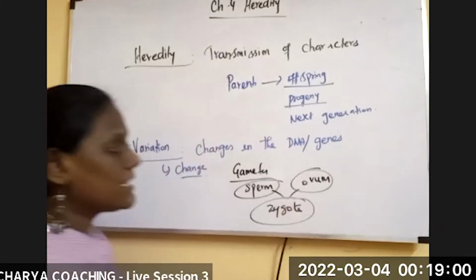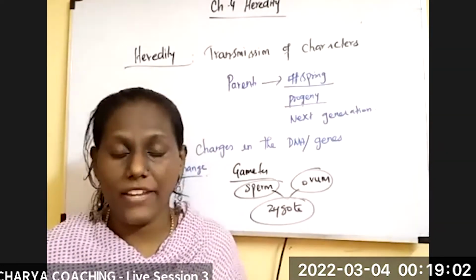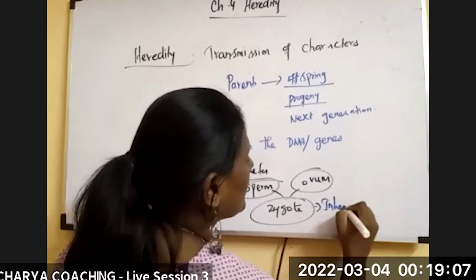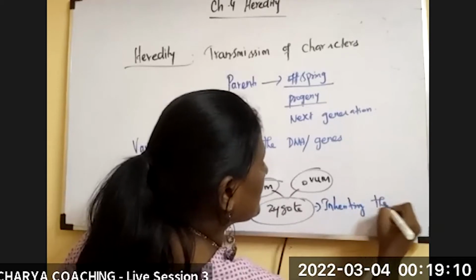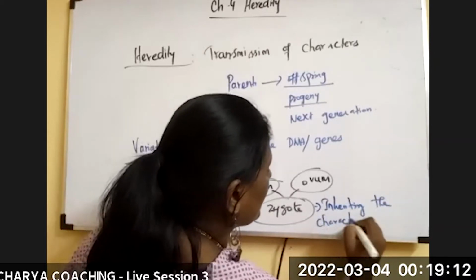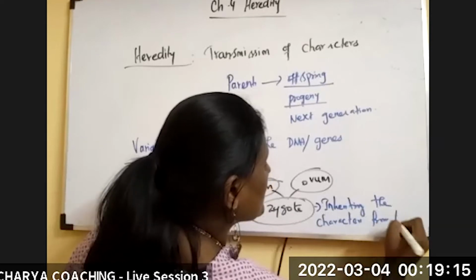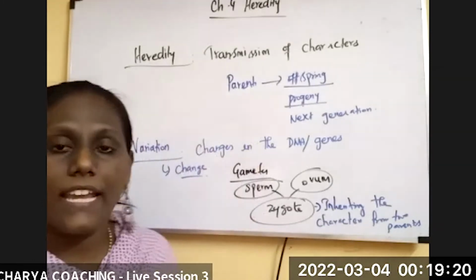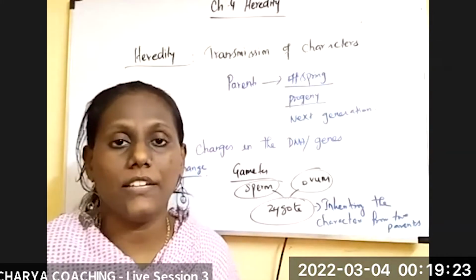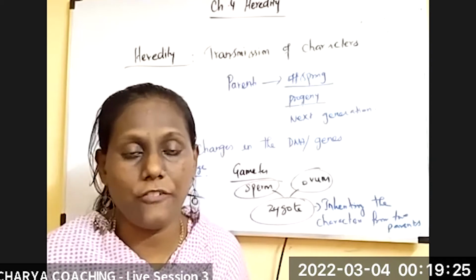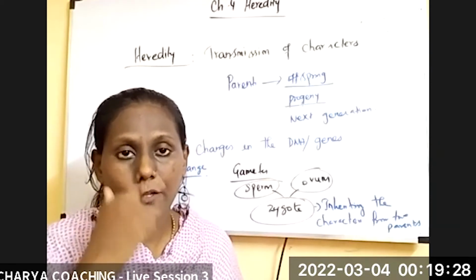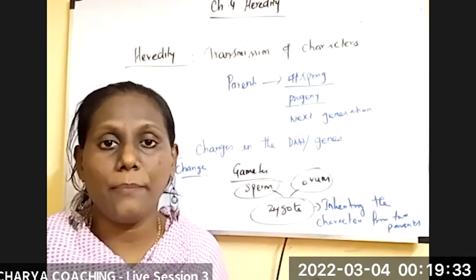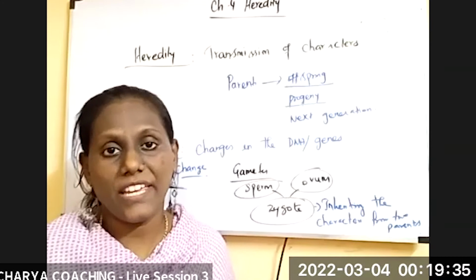In sexual reproduction, the zygote will have a higher range of variation because it is inheriting characters from two different parents, so the changes will be more. For example, we are not Xerox copies of our parents. We have a lot of variation because we have inherited genes from the father and the mother.